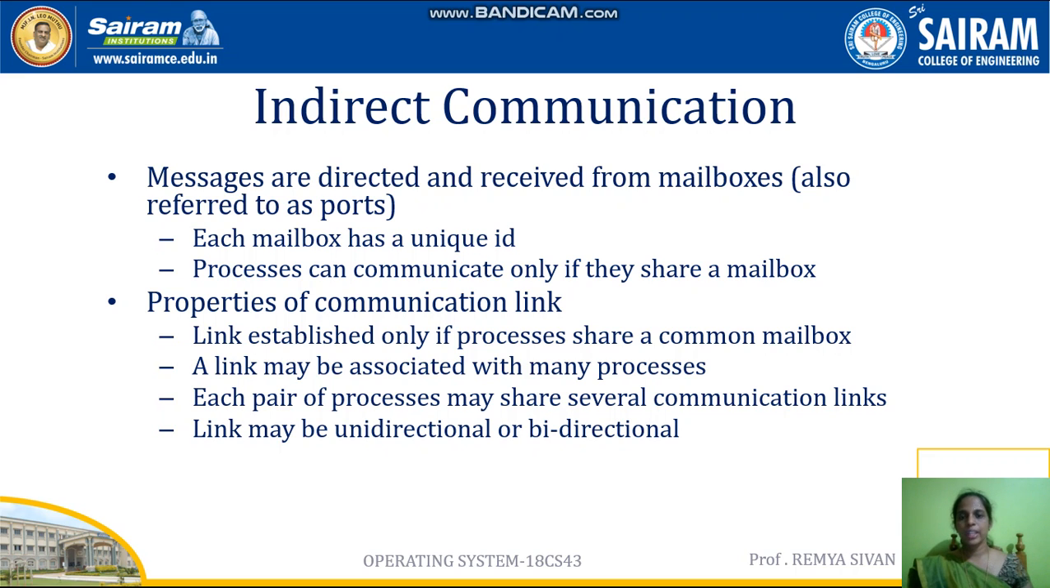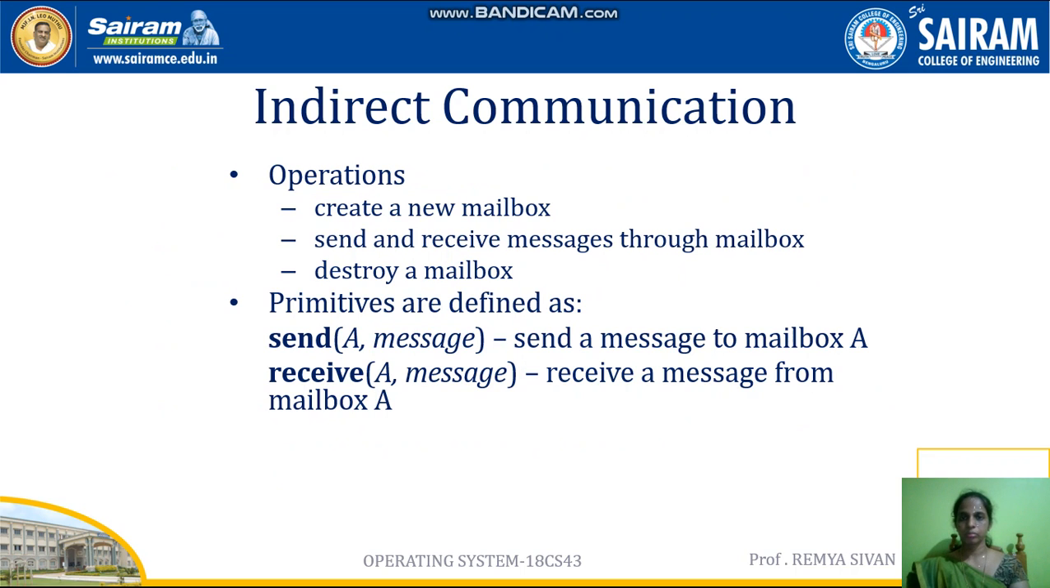The properties of the communication link: a link is established only if the processes share a common mailbox. A link may be associated with many processes. Each pair of processes may share several communication links. A link may be unidirectional or bidirectional. Here we need a mailbox. If P and Q share a mailbox, they can communicate. If P and R share a mailbox, they can communicate like that.